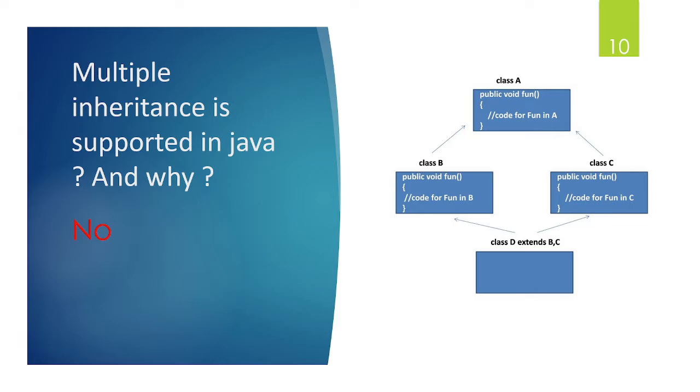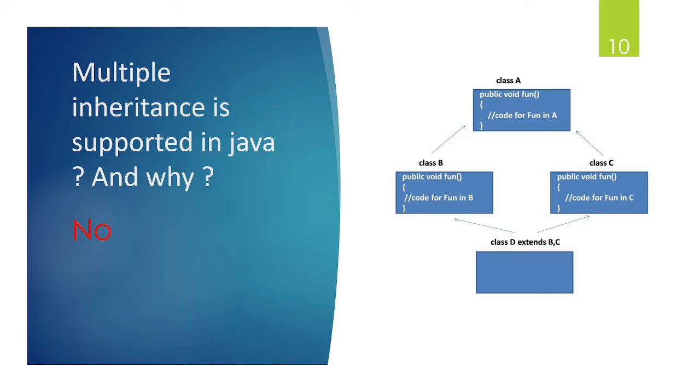So let's see why. See here, I have taken one class A and the method is fun. In class B also we have taken the method fun, and in class C there is a method fun. One class is D, which is extending classes B and C. But in both classes the same method is there. Let's suppose we have created an object for class D, and that object is calling the method fun. For example, here we have written D obj equals new D and obj dot